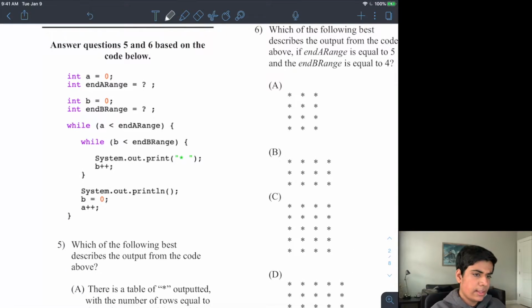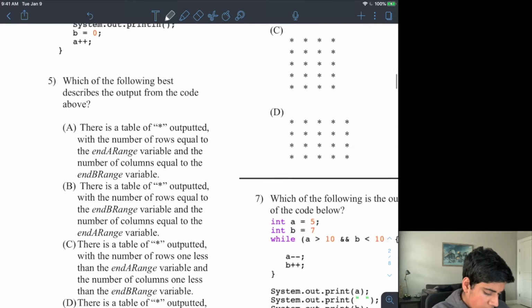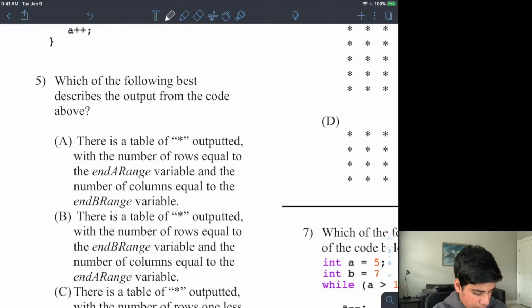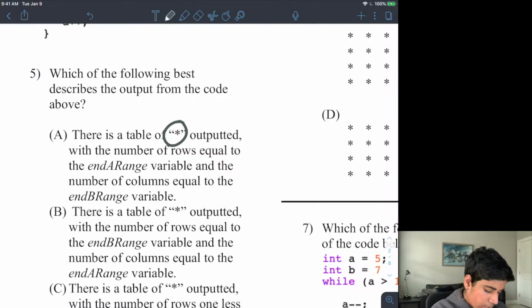So let's think about what our actual loop is going to produce. The best way to look at this is to read both questions. The first question says, which of the following best describes the output from the code above? So there is a table of asterisks outputted with the number of rows equal to the A range variable and the number of columns equal to the B range variable.